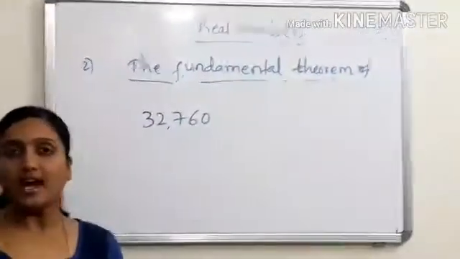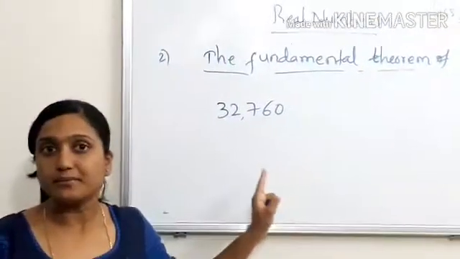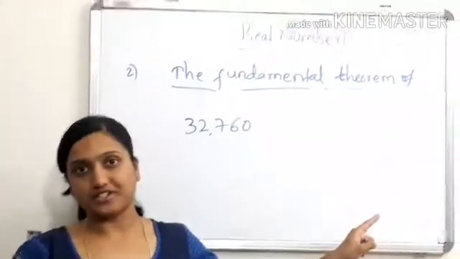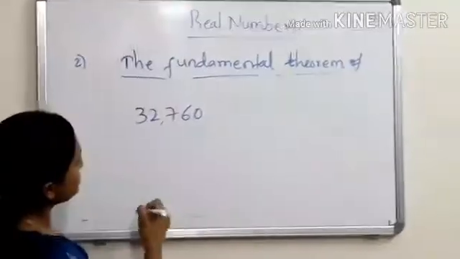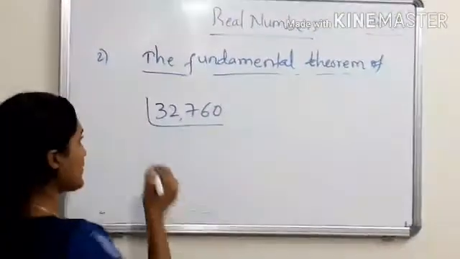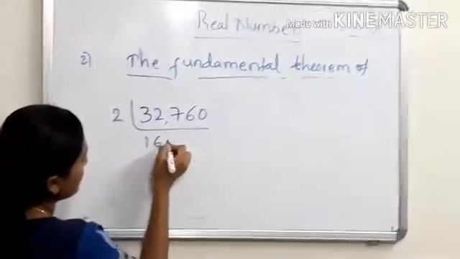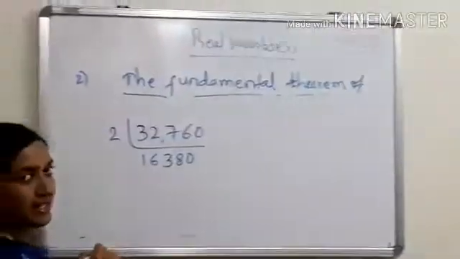How can we represent this natural number as the product of its prime factors? So I'm going to do the factorization method. 2 ones are 2, 2 sixes are 12, 2 threes are 6, 2 eights are 16. Correct?